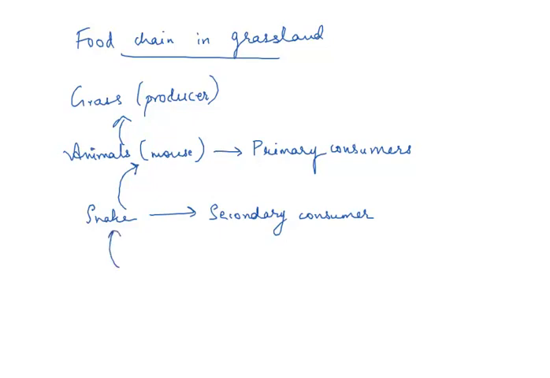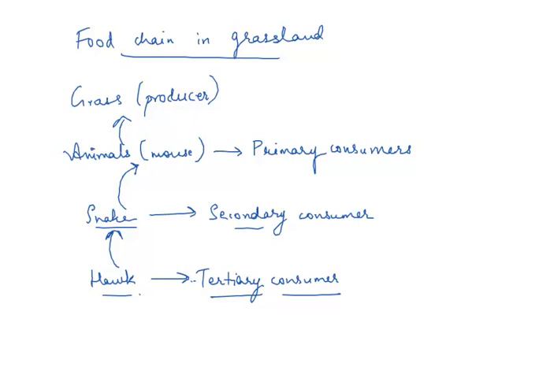And finally, hawk or the scavengers can spot their prey from a very big height, or we can say they can spot their prey very easily. So they eat these animals which are the secondary consumers. So hawk or the scavengers are considered to be the tertiary consumer. Right? So in this way, this food chain works in grassland regions.